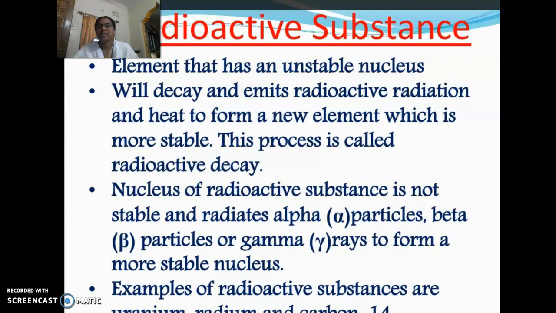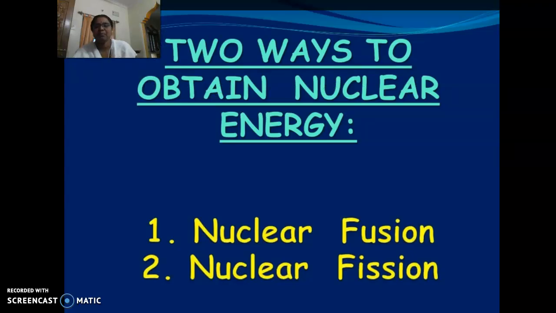So in nuclear reactions, the process called radioactive decay takes place. The nucleus of a radioactive substance is not stable and radiates alpha, beta or gamma rays to form a more stable nucleus. Examples of radioactive substances are uranium, radium and C14. These are the main radioactive substances. You cannot use just any metal or element in the periodic table. Only these three are suitable as radioactive substances for nuclear fission or fusion reactions.